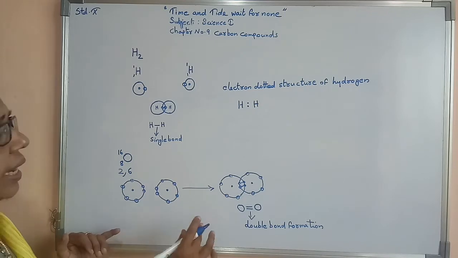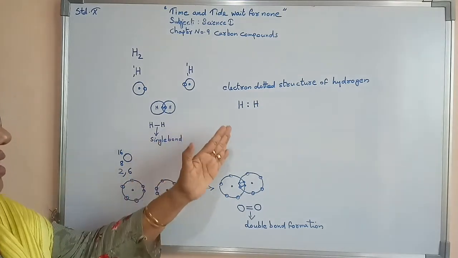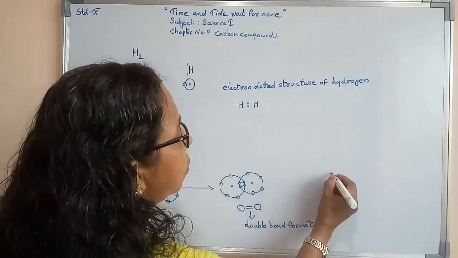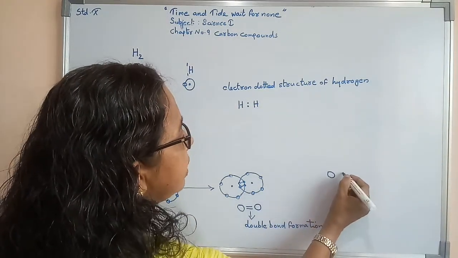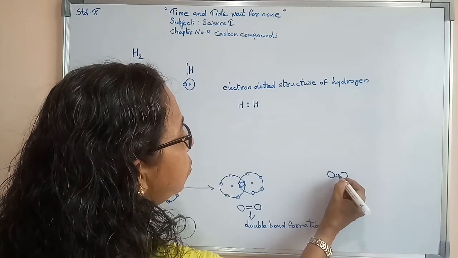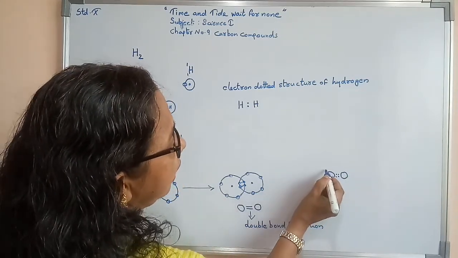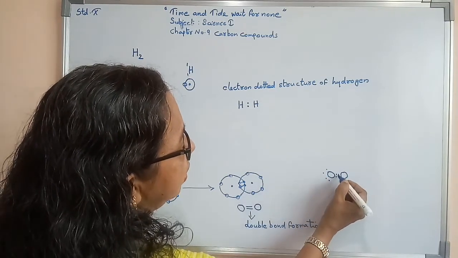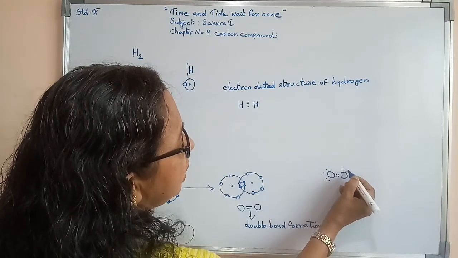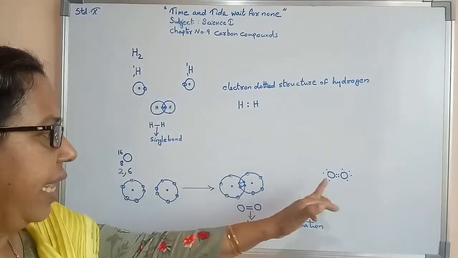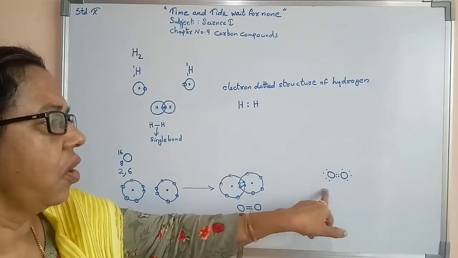Now again, the electron dotted structure we can also show with oxygen. So here one oxygen, this is the other oxygen, they both shared 2 electrons, and the remaining 4 we can show in another place. Similarly here 2 already shown, 3, 4, 5, 6. So this is the electron dotted structure of oxygen.